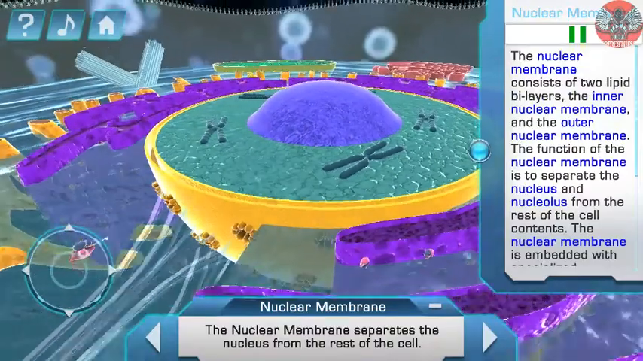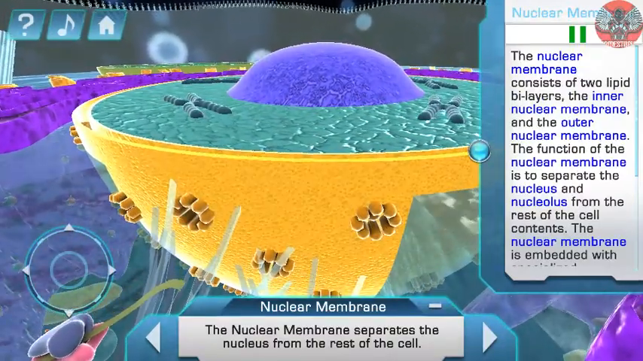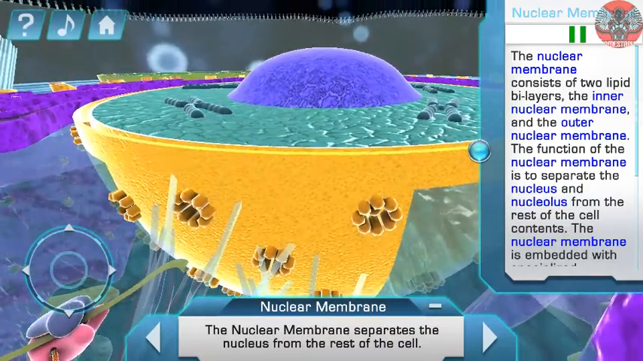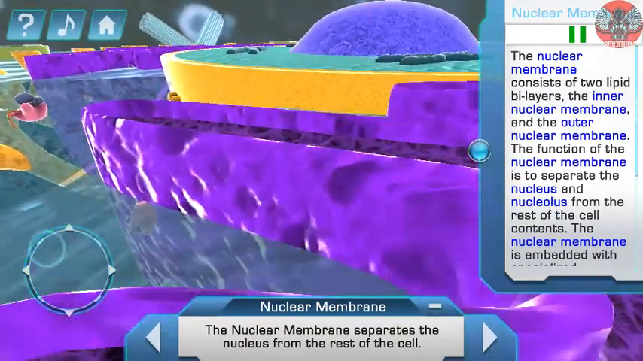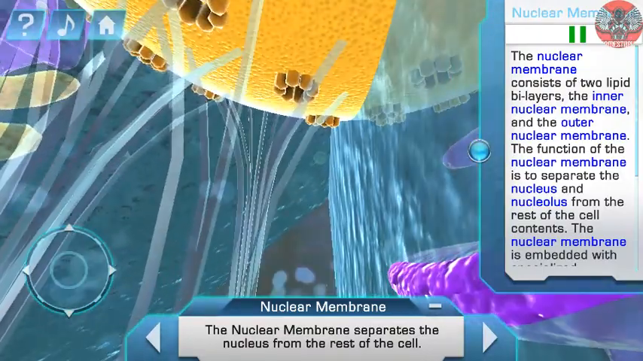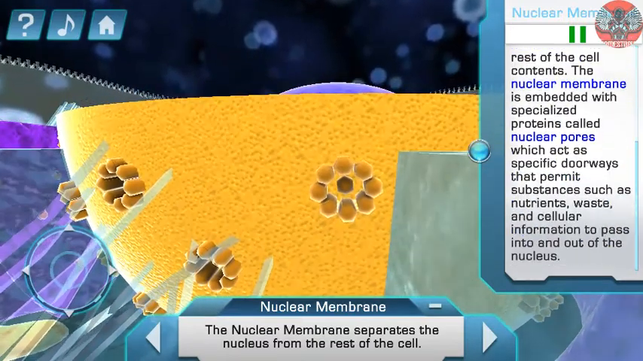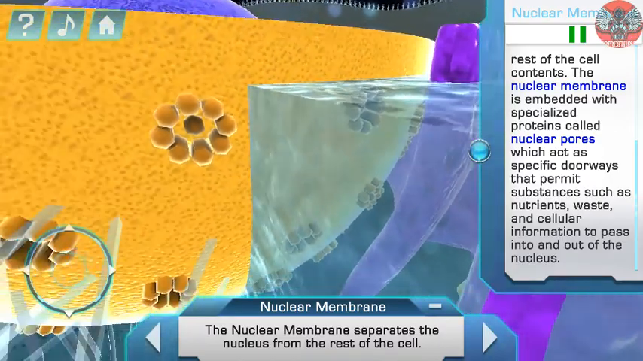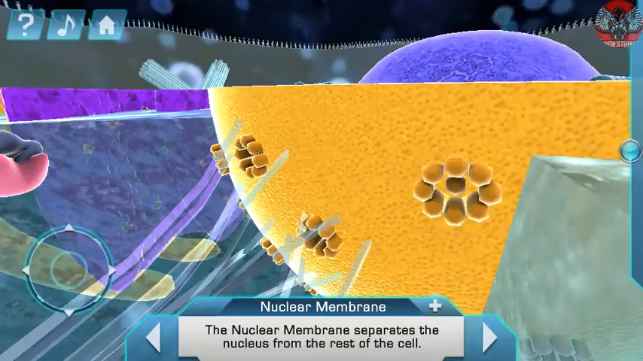The nuclear membrane consists of two lipid bilayers, the inner nuclear membrane and the outer nuclear membrane. The function of the nuclear membrane is to separate the nucleus and the nucleolus from the rest of the cell contents. The nuclear membrane is embedded with special proteins called nuclear pores, which act as specific doorways that permit substances such as nutrients, waste, and cellular information to pass into.